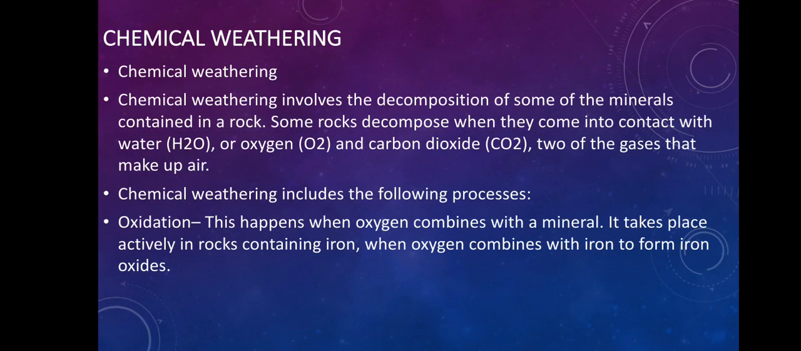The other type of weathering is chemical weathering. Chemical weathering involves the decomposition of some of the minerals contained in the rock. Some rocks decompose when they come into contact with water, oxygen and carbon dioxide, two of the gases that make up the air. Chemical weathering involves the following processes. The first one is oxidation, which happens when oxygen combines with minerals in the rocks. It takes place actively in rocks containing iron, when oxygen combines with iron to form iron oxides. So that's how oxidation happens in chemical weathering.